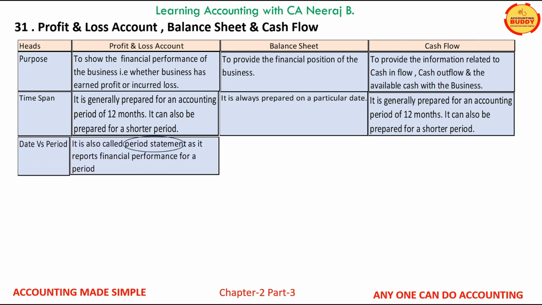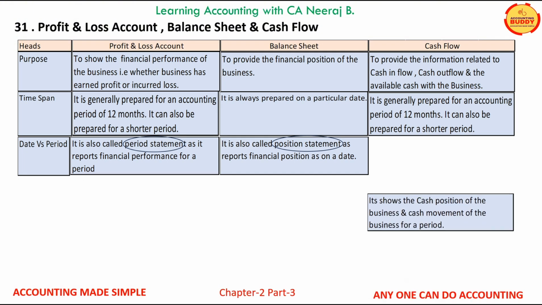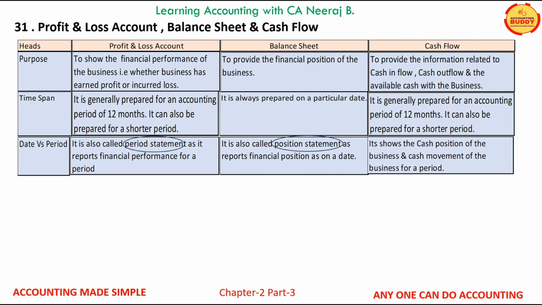Profit and loss account is also referred to as a period statement as it reports financial performance for a period. Balance sheet is also called a position statement as it reports the financial position of a business on a particular date. Cash flow is again a period statement as it reports the movement of cash over a period of time. Both P&L and balance sheet are referred to for preparing the cash flow.